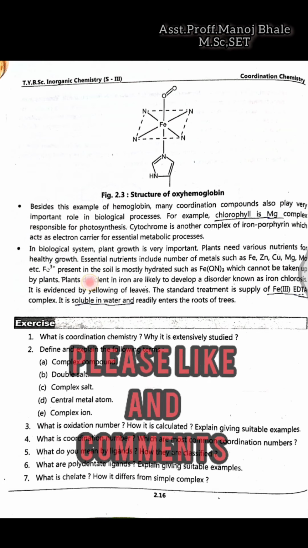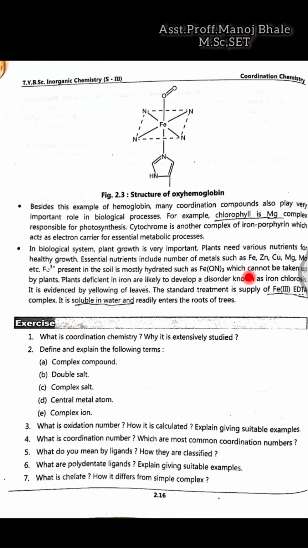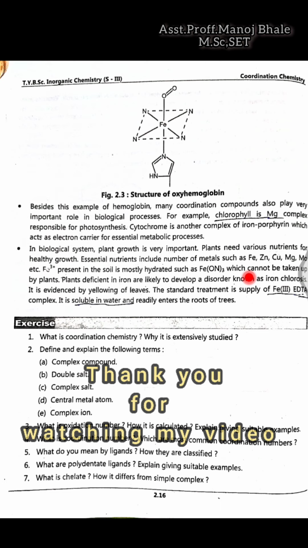micronutrients. If you check the chemical fertilizer, you can observe the micronutrient, all these contents are observable. If you check the ingredients, all these metals are present in those micronutrients and are essential for the growth of the plant. So we are applying all these growth nutrients. So that is about the applications of the coordination compound.